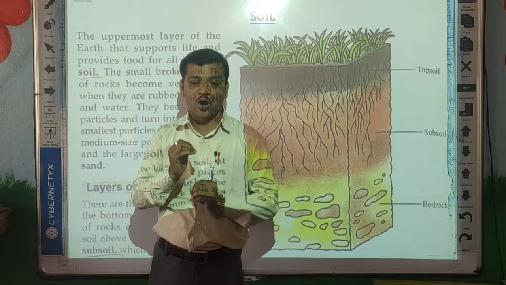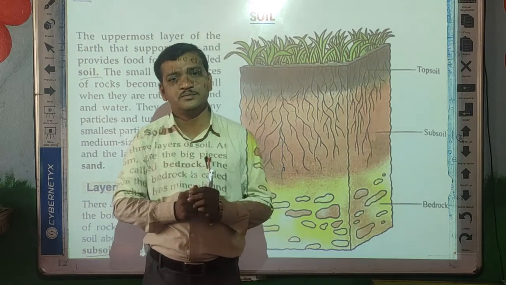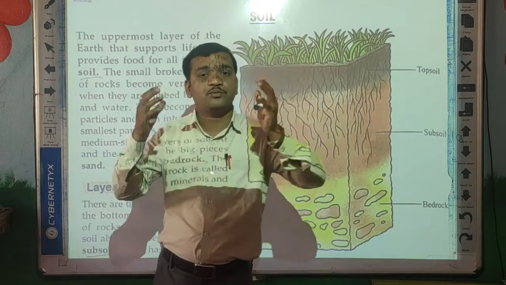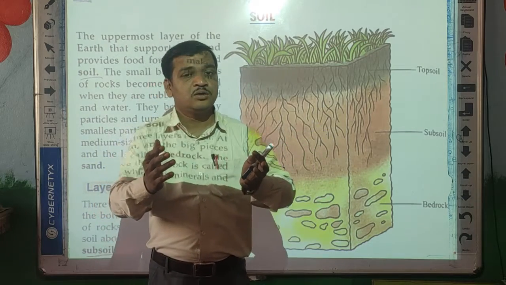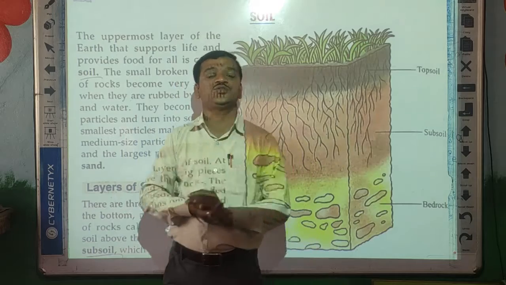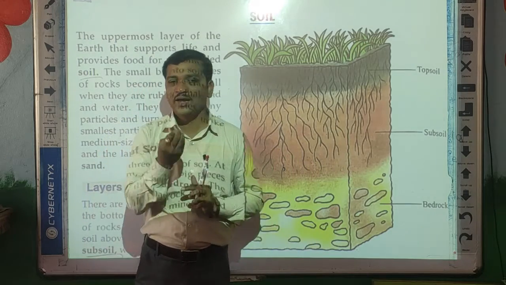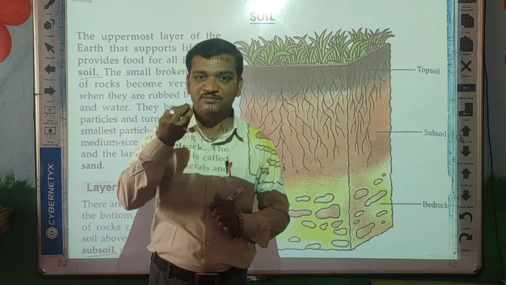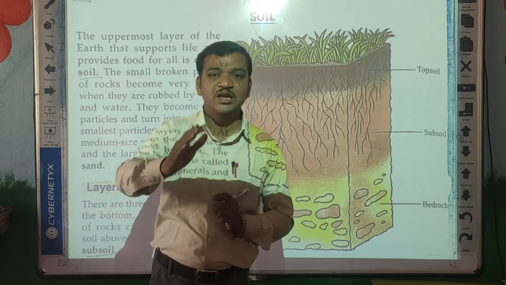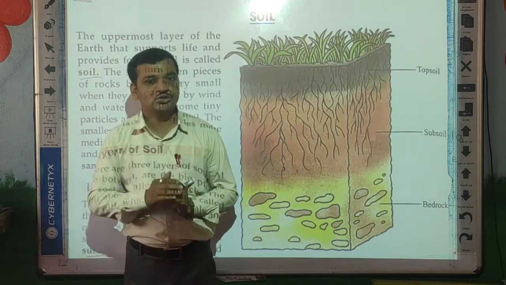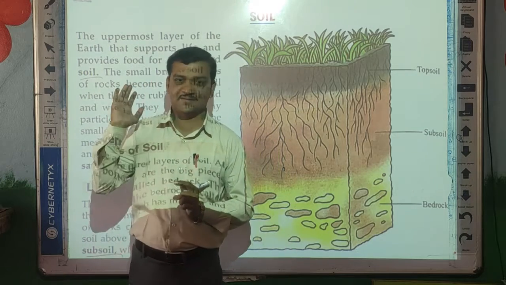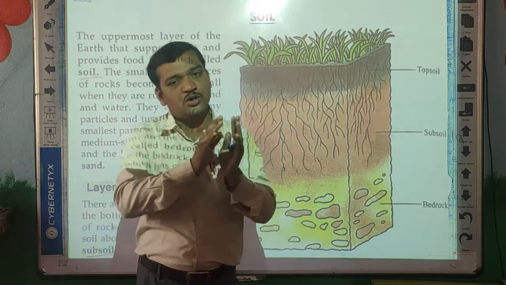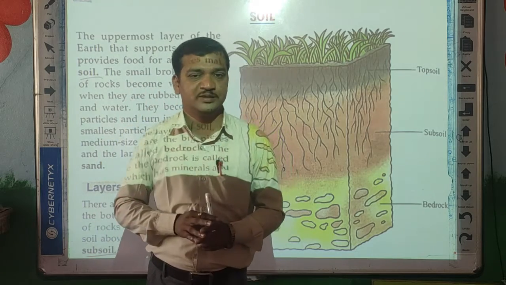But do you know how the soil is formed? Yes, we have learned the different types of rocks, but we must know how soil is also formed. So soil is formed from the rock. Soil is formed by the breakdown of rocks into smaller pieces. And how does the rock break down into smaller pieces?